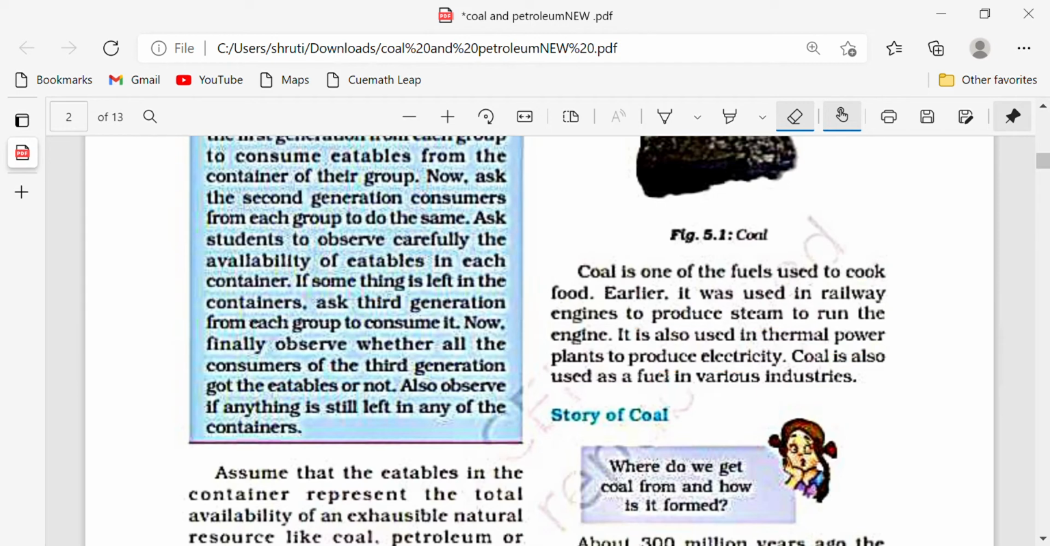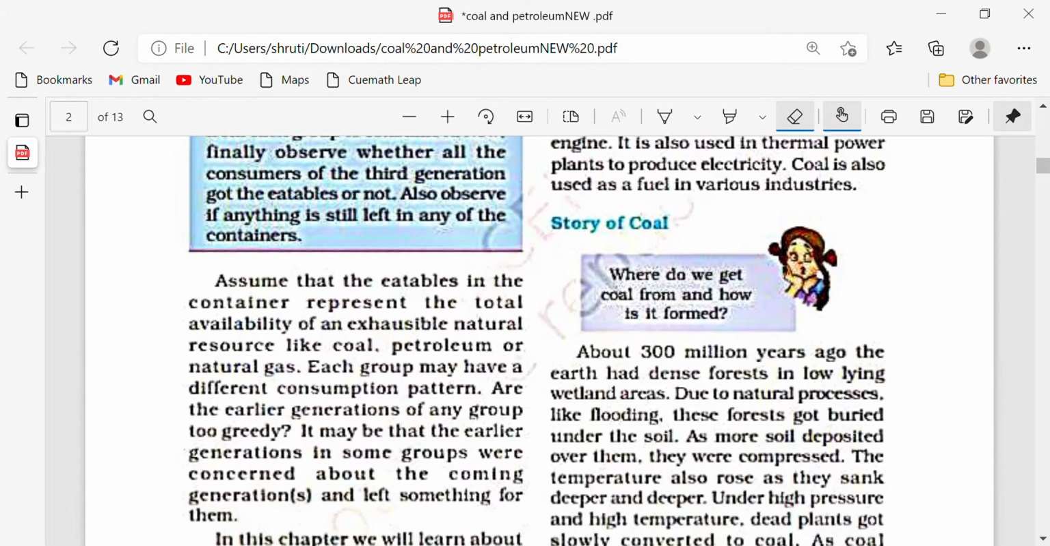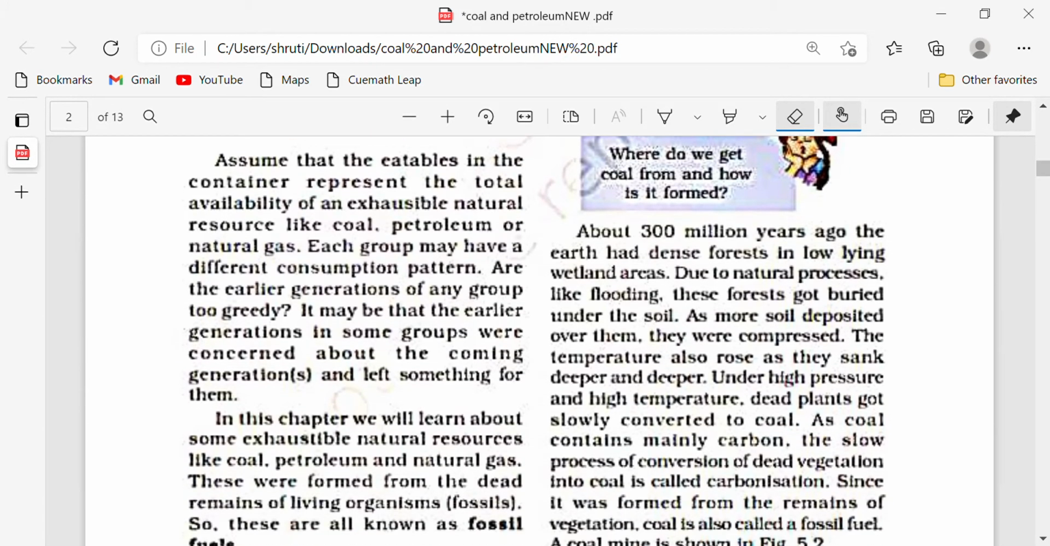Now what is the story of coal? Where do we get coal from? Let's study about it. About 300 million years ago, the earth had dense forests in low-lying wetland areas. They were all filled with huge, dense trees. Now what happened due to natural processes? Due to natural processes like flooding, the forest got buried under the soil. So these were the forests that were in the low-lying areas.